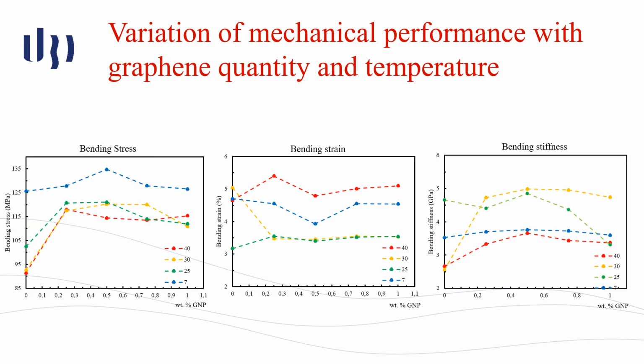Looking at the results for the variation of mechanical performance with graphene quantity and pre-cure temperature, we can see that the best results occur when 0.5% of graphene is added. This, for bending stress, represents an increase between 8 and 31%. We can also see that for bending stress, the best results occur when a pre-cure temperature of 70 degrees is used, but for bending strain and bending stiffness, this occurs when a pre-cure temperature of 25 to 30 degrees is used.